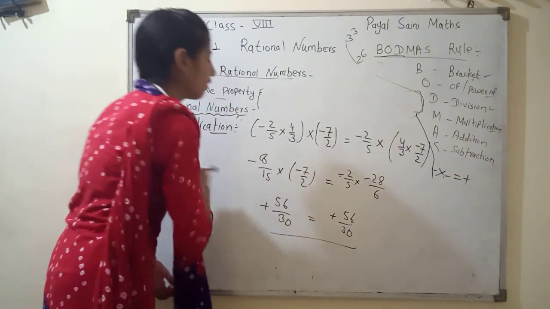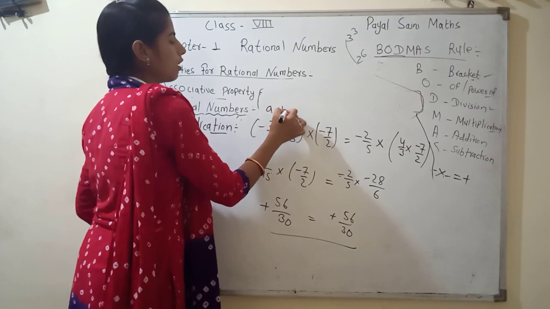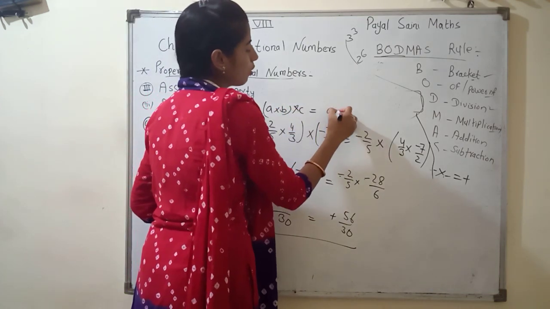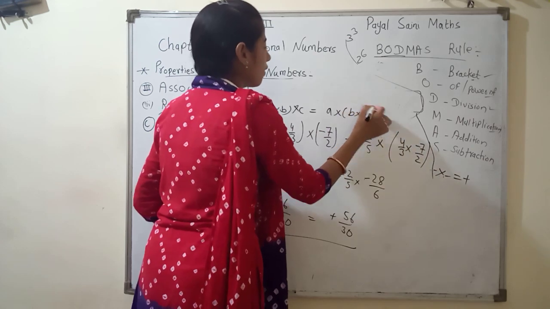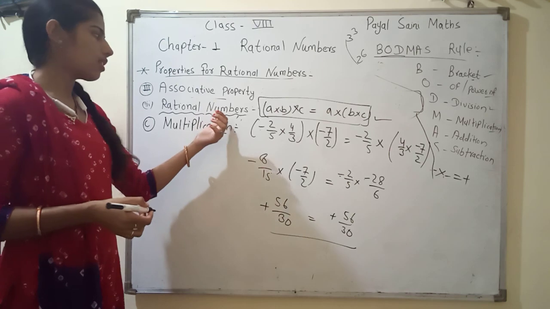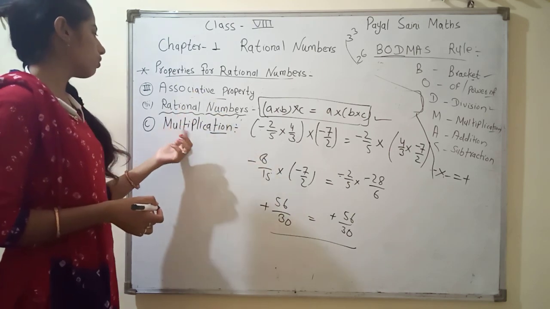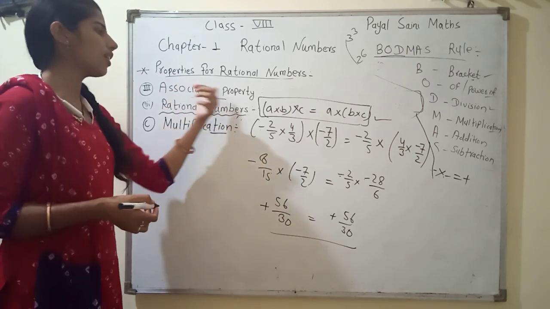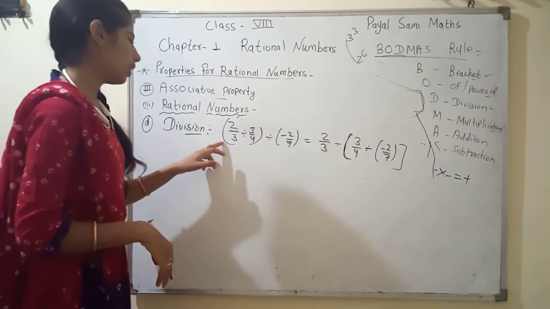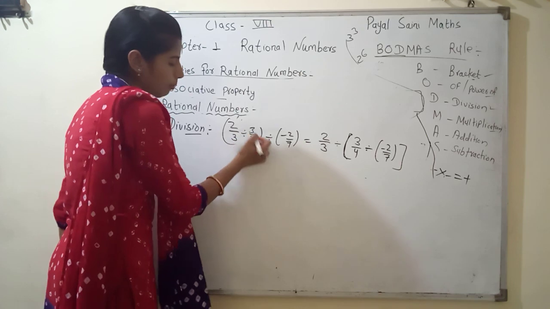So we can write a into b bracket close into c is equal to a into bracket of b into c. That statement is correct for multiplication of rational numbers, and we say multiplication is under the associative property.